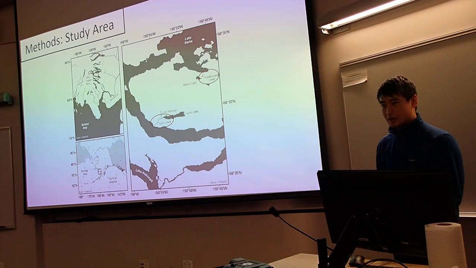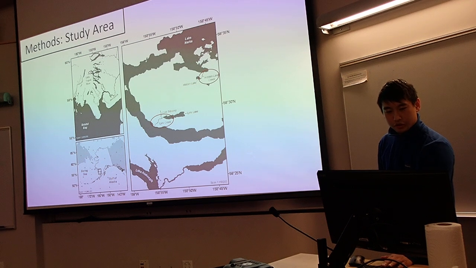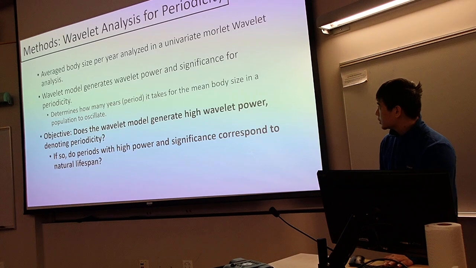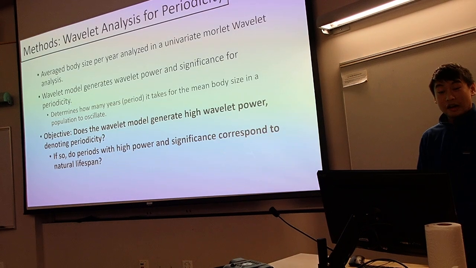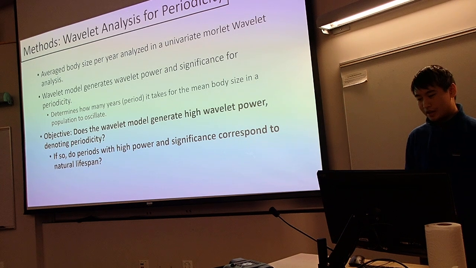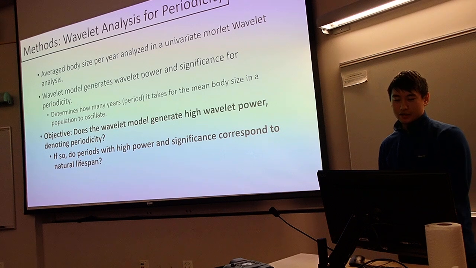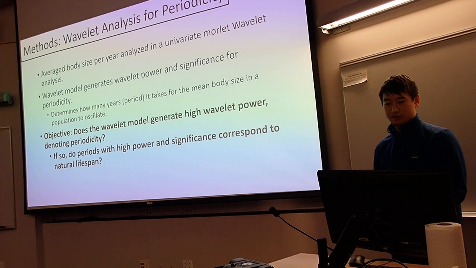And during these samples, the size of each fish sample was taken and used in the analysis for cohort dominance. How exactly did I do that? Well, I used something called a wavelet analysis for periodicity. So basically, with the body sizes collected under fork length from each body of water, I averaged body size per year and ran them through this analysis in R, which generates wavelet power and significance for periodicity.